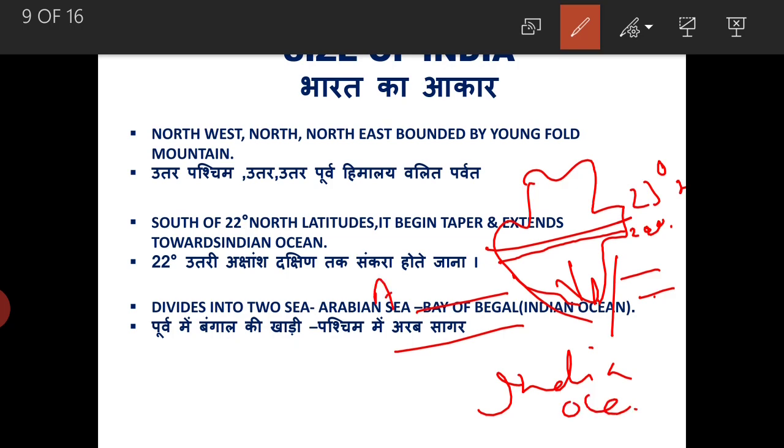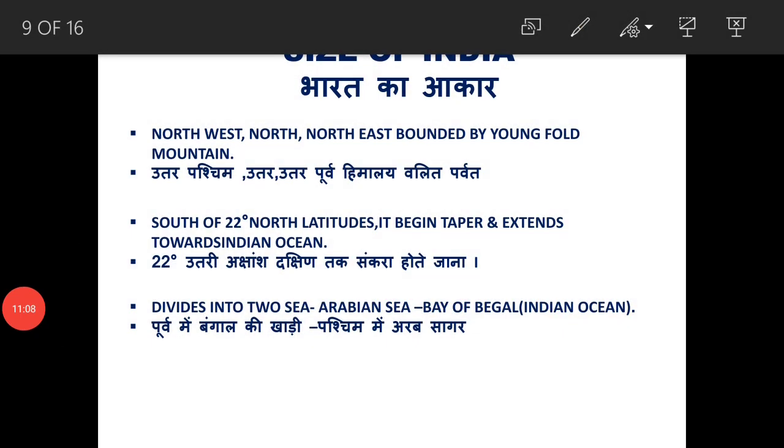This is known as the Arabian Sea, and this is known as the Bay of Bengal. So this we have discussed.